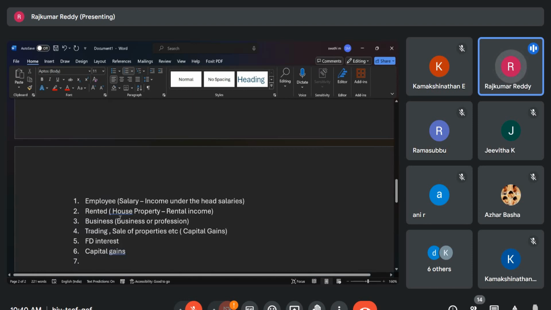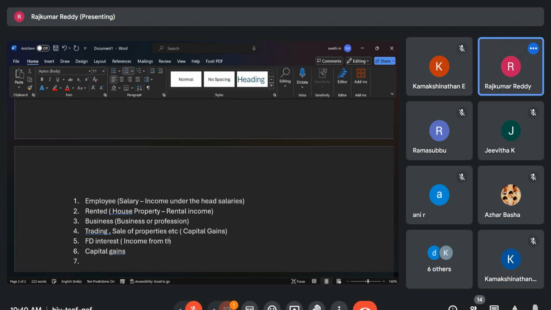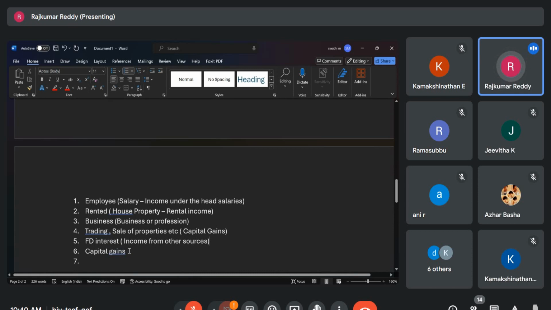If nothing is fitting in the above four, like our savings account earning some interest, maybe we get dividend income. So all this will come under income from other sources.